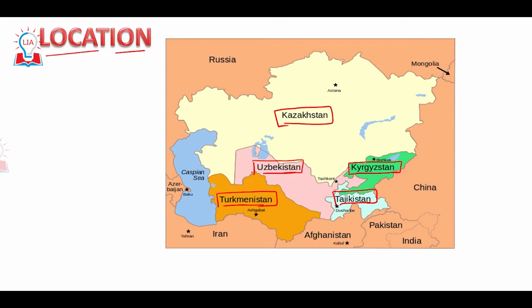For example, we have Ashgabat here, capital of Turkmenistan. We have Dushanbe, capital of Tajikistan. Kyrgyzstan's capital is Bishkek. Uzbekistan's capital is Tashkent, you would have heard of this. Kazakhstan's capital is Astana.